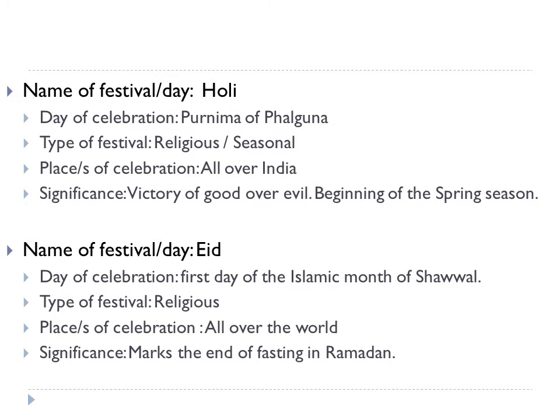Next festival is Holi, the festival of colors. The day of celebration is Purnima of Fagun month. The type of festival is religious, as for the significance of victory of good over evil, and seasonal because it is the beginning of the spring season. The place of celebration is all over India.